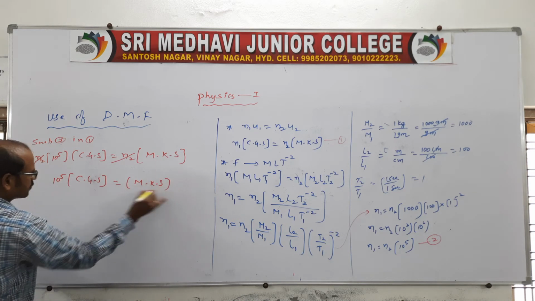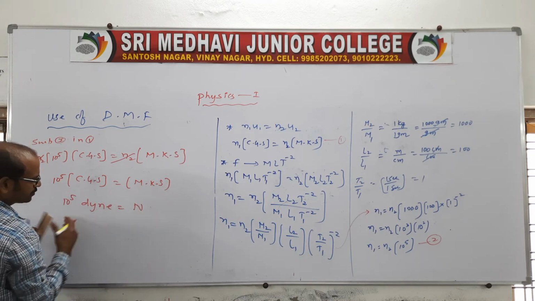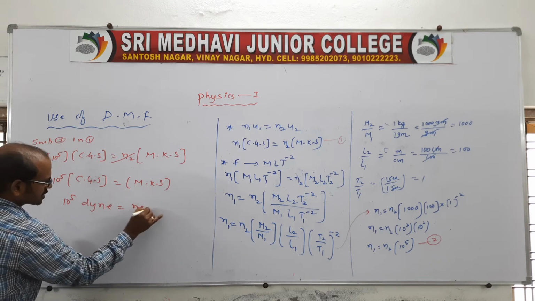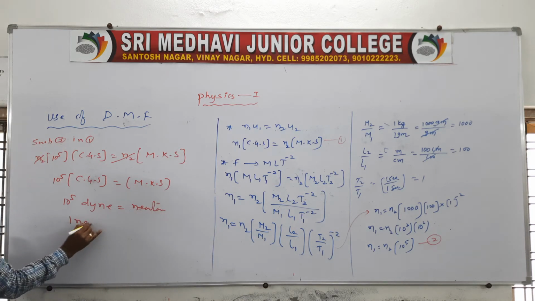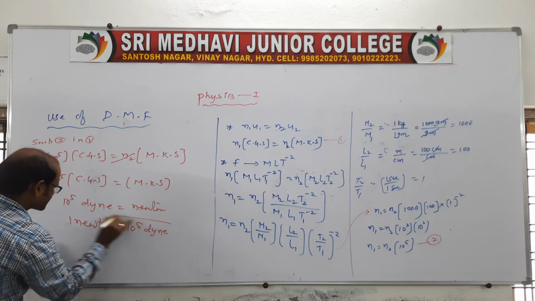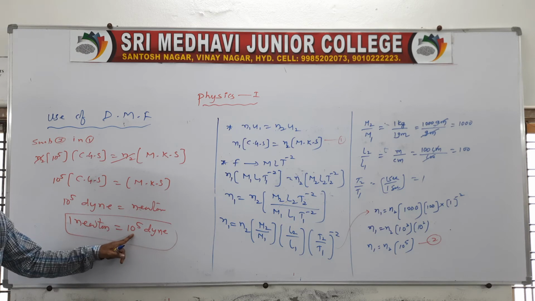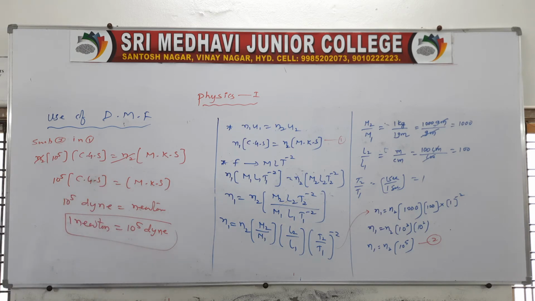In CGS, force is measured in dyne. You write here dyne is equal to newton. So the conclusion is, 1 newton is equal to 10 power 5 dynes. This is the conversion, because 1 newton is equal to 10 power 5 dynes. This is the use of the dimensional formula to convert one system of unit into another system of unit. This is one example.